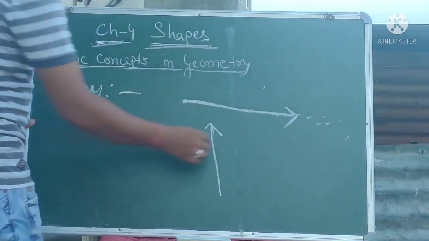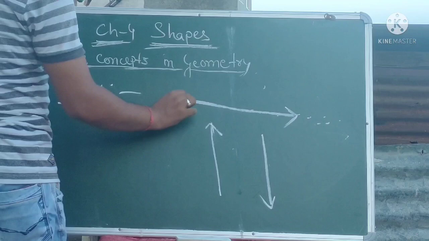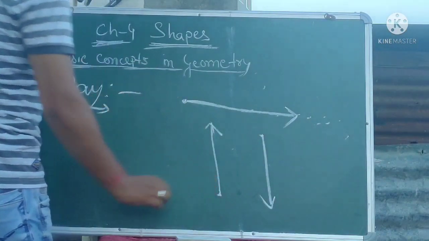Okay, this is also a ray. You can draw a ray in this way also. This is also a ray. In every ray there will be a starting point, the initial point. This is known as the initial point. Here this is the initial point, and here this is the initial point.